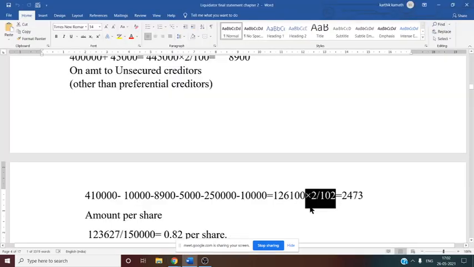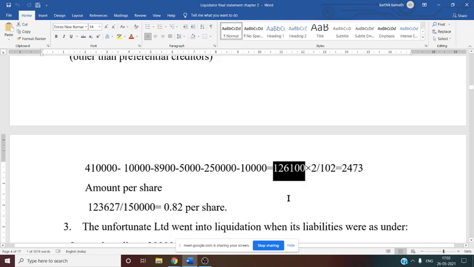You just need to check the unsecured creditor information given in the question. What is the information given in the question here? Unsecured creditor, see this, 1,50,000. 1,50,000 is the due amount, but now after making all the payments, the company is having only 1,26,100. That means the amount is not sufficient. This 1,26,100 is less than 1,50,000 obviously. Whenever the amount is not sufficient, we have to make it 2 by 102.